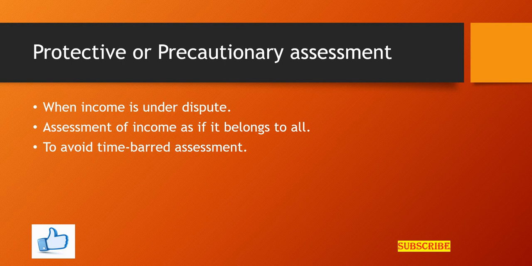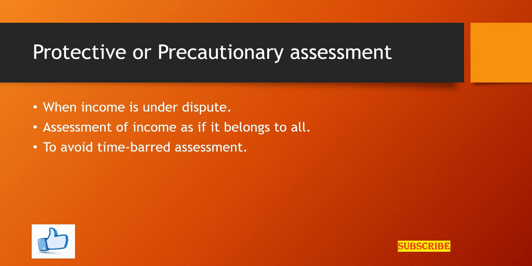Sometimes it is not possible to ascertain who has actually earned the income, for example if the income is earned by a minor and the guardian, or by a partnership and whose share is not clear. In such cases the income will be treated as earned by all and assessment will be carried out.